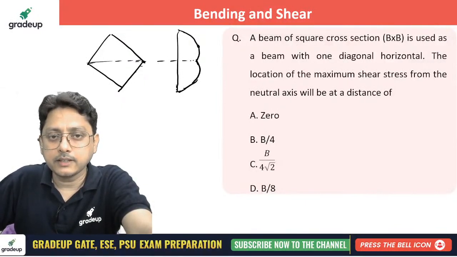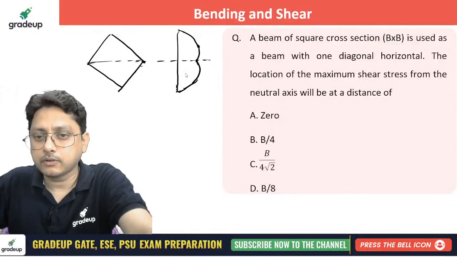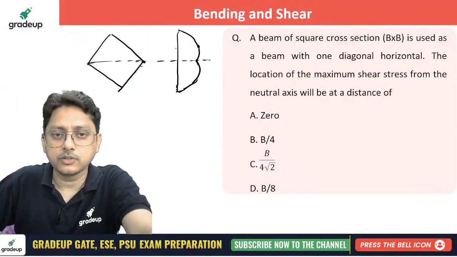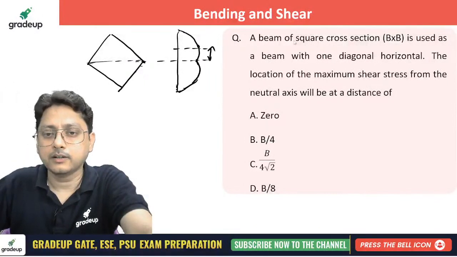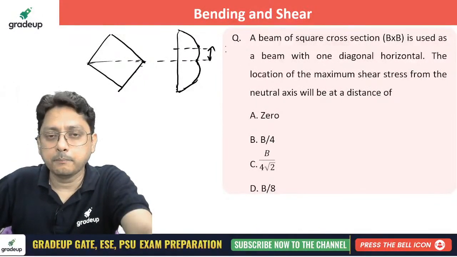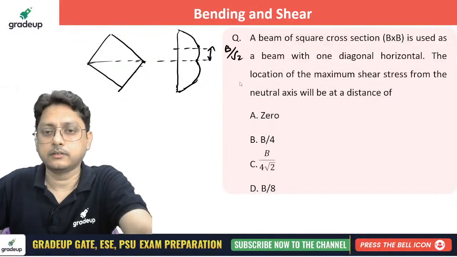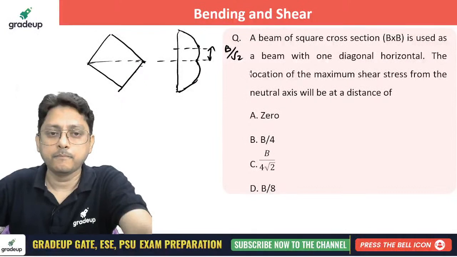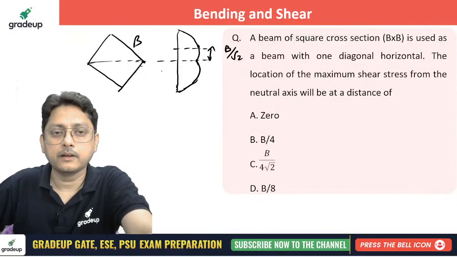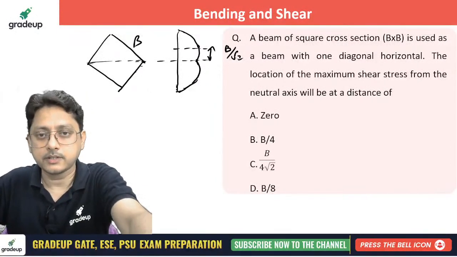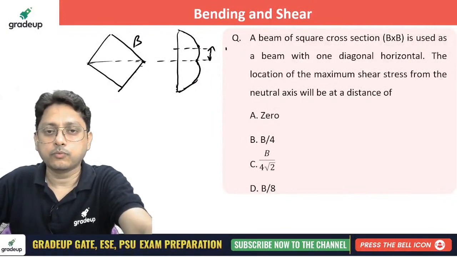Now from the neutral axis, he is asking the location of maximum shear stress. This distance, you please remember, is b by root 2. The total, if this is the side b, what is this one? b root 2 by root 2. So actually it is b by root 2. Why? Because, sorry, b by 4. Here this distance is b by 4, b divided by 4.